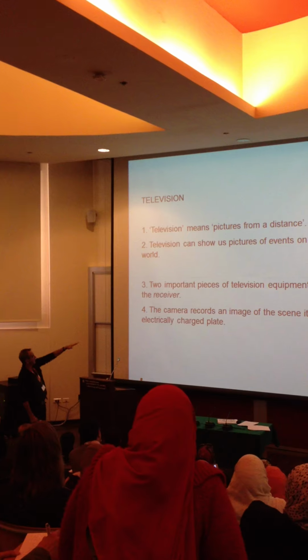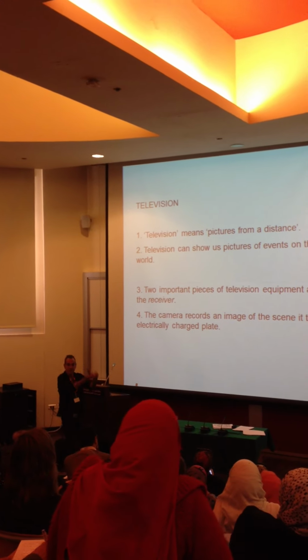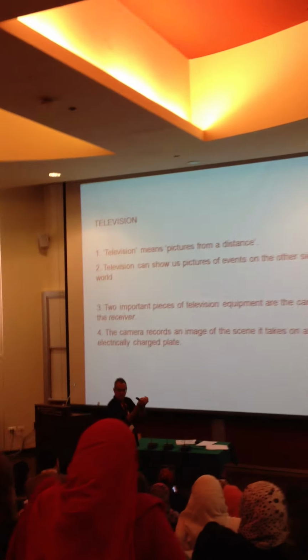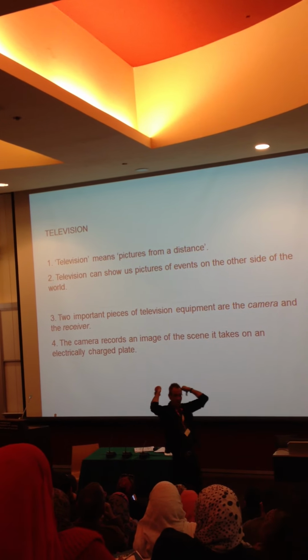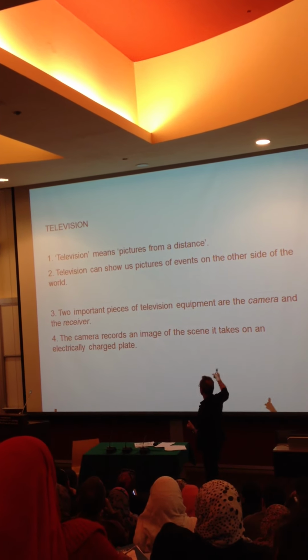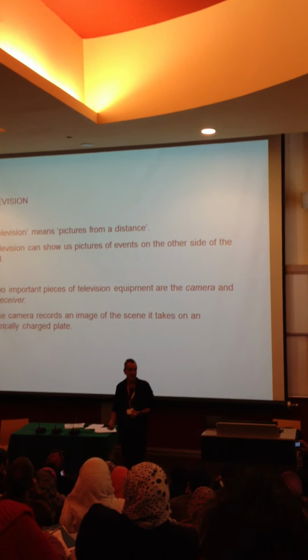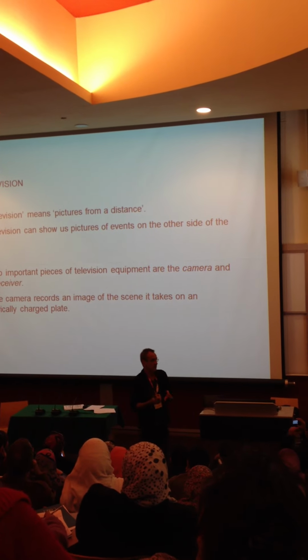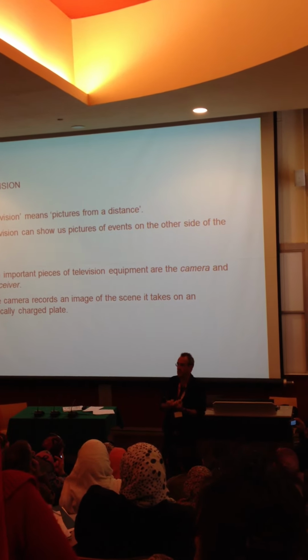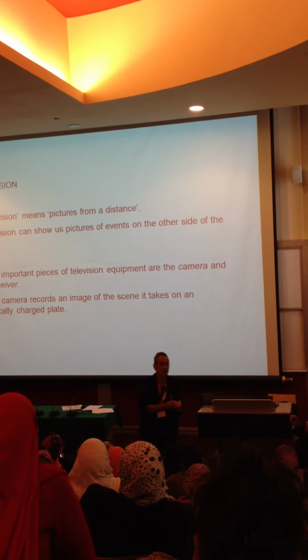Two important pieces of television equipment are the camera and the receiver. Ta-da! New information, important. And then the camera, old information, records an image of, and so on and so on, goes on and on and on like that. This is good writing. If you want to teach your students how to write good academic writing, teach them the principle of given and new.